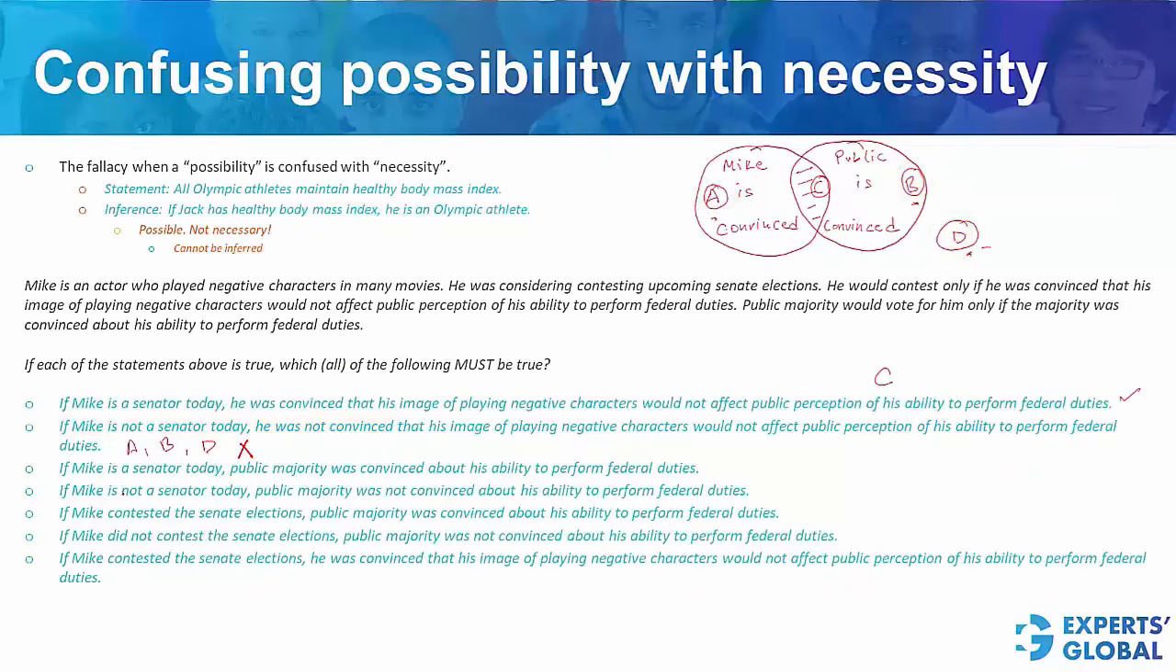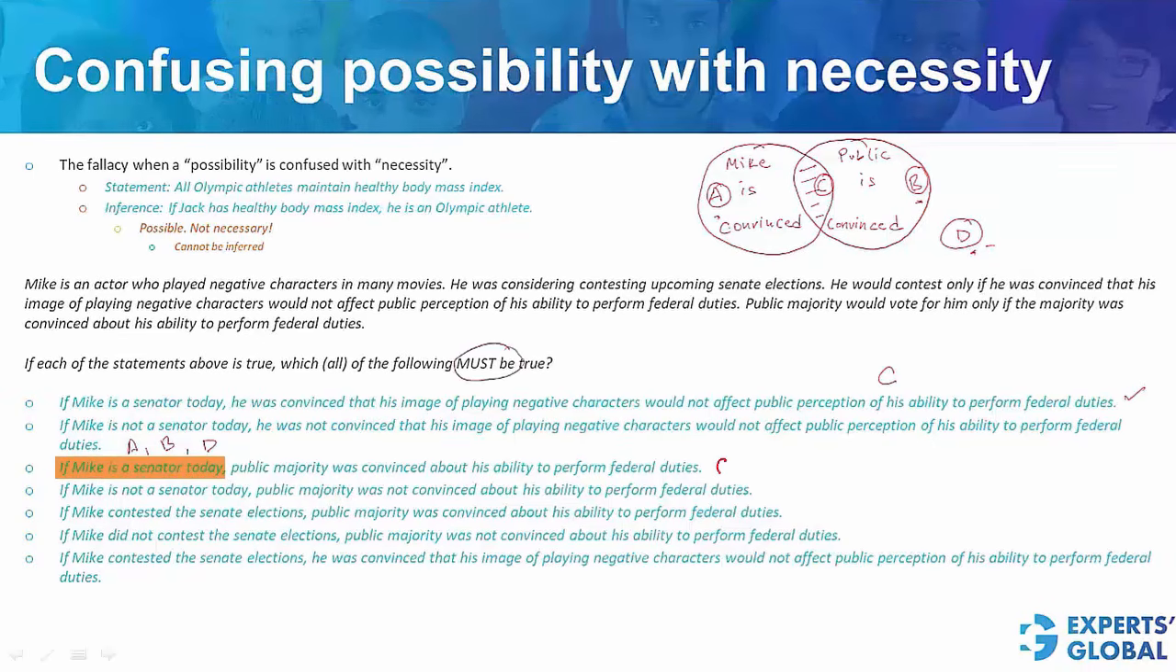Look at answer choice C here. If Mike is a senator today, that means there is only one area that we need to consider. That's area C. Public majority was convinced. This can be established because in the area C, public majority is definitely convinced. Choice D. If Mike is not a senator, that means A, B, or D, and public majority was not convinced, applies to only A and D. In case of B, this will not apply. Answer choice D confuses possibility with necessity.